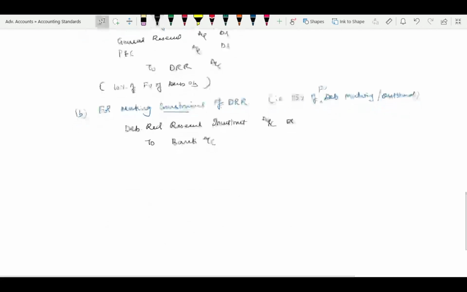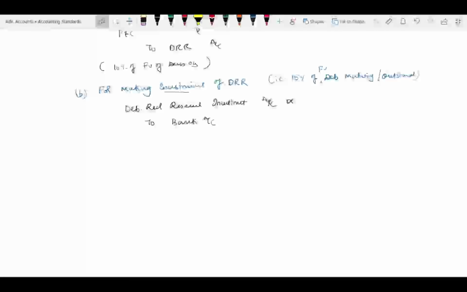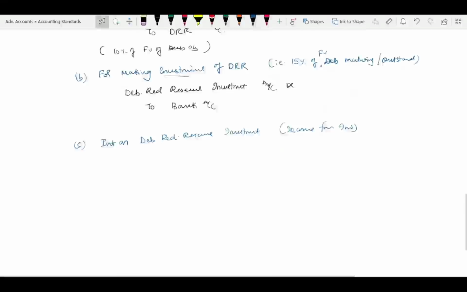Correct? Now, at the end of the year, you are supposed to receive interest on debenture redemption reserve investment. It is nothing but income from investment. In the old syllabus model, depending on with or without sinking fund, if it is without sinking fund you would have taken it to P&L; if it is with the sinking fund, you would credit the sinking fund account. That is the first income you recognize, thereafter you transfer to sinking fund.